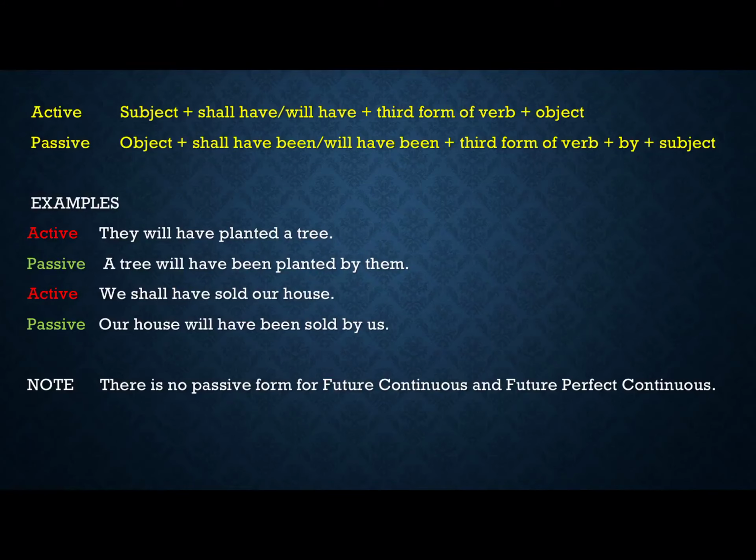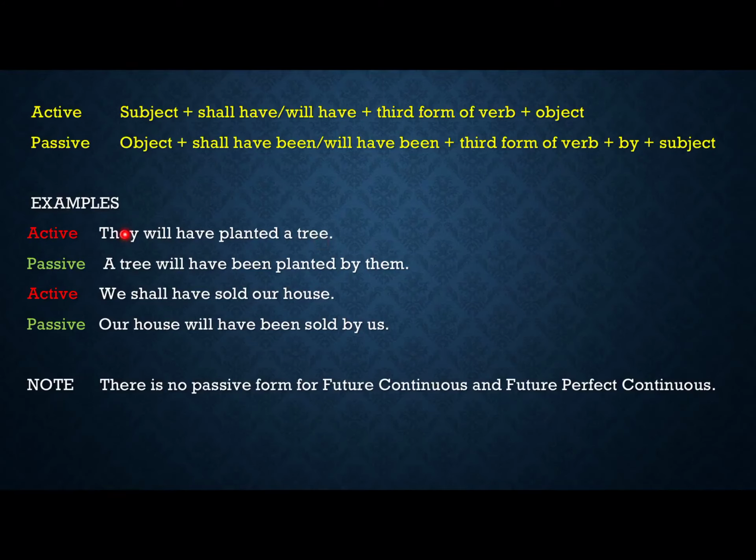So this is your affirmative, and in the negative, what will we make? Subject plus will/shall not have. Or object plus will/shall not have been. Like: they will not have planted a tree, or a tree will not have been planted by them. This is how we make it in the negative.